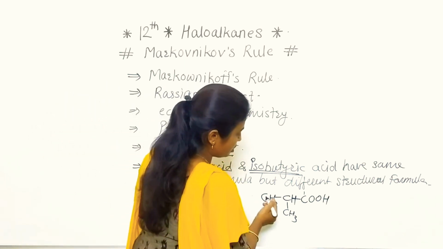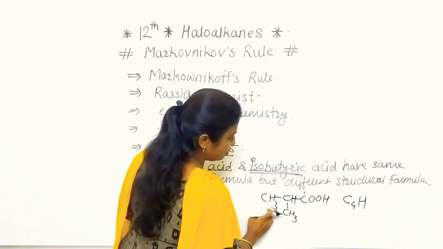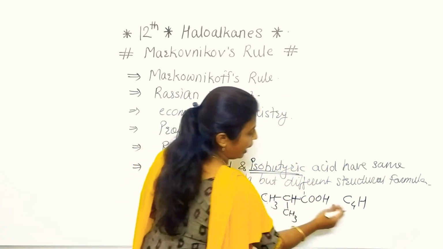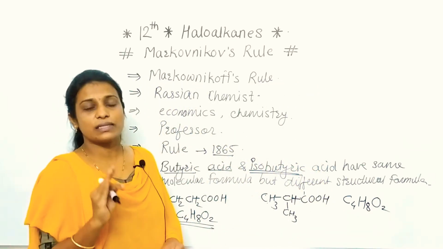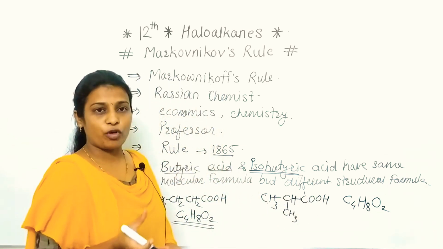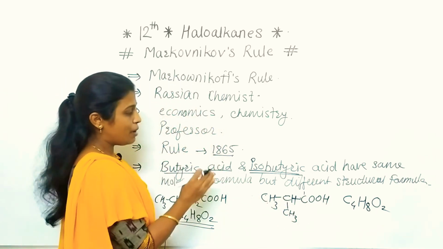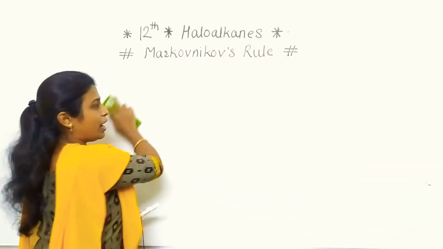For the other one also, the number of carbons is 4, hydrogens 8, and oxygens 2. Means both have the same molecular formula, but different structural formula.